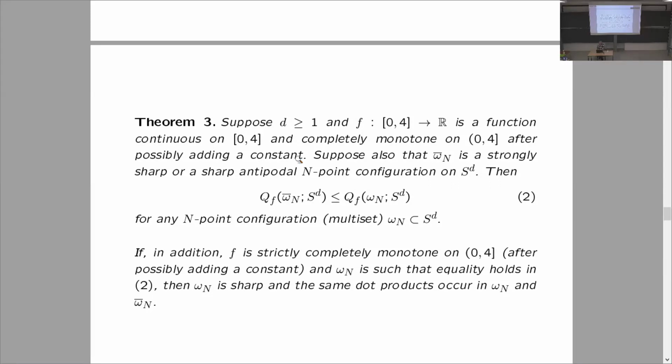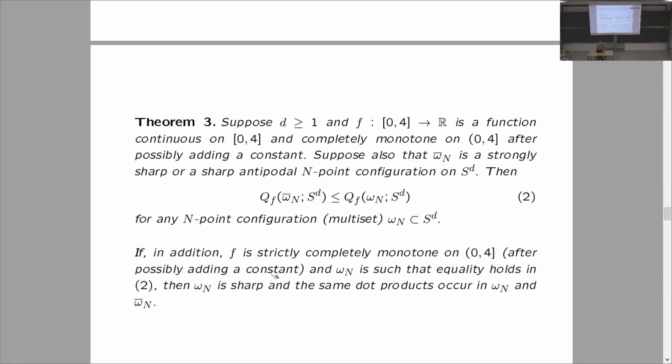So suppose also that omega n bar is a strongly sharp or sharp antipodal point configuration. Then the maximum of the potential of this configuration omega n bar does not exceed the maximum of the potential of any point configuration on S^d. So it is optimal. If f is strictly completely monotone, which means that inside the interval (0, 4), f together with its even derivatives is strictly positive and odd derivatives are strictly negative, at least after possibly adding a constant.